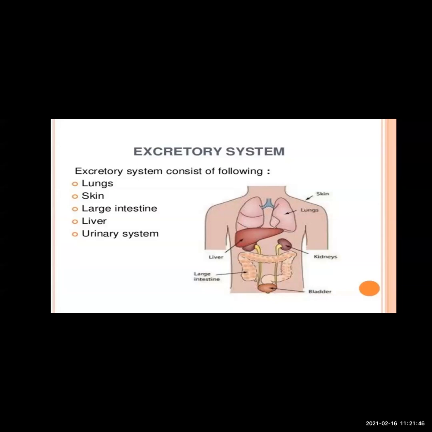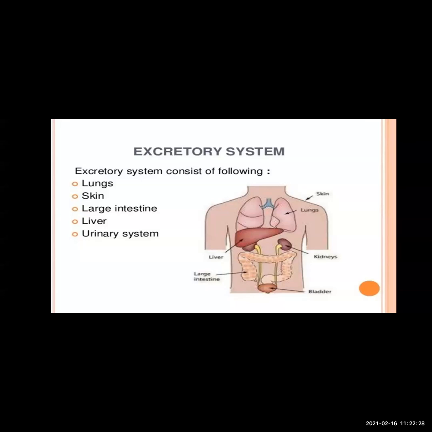Though the kidneys are the main organs of excretion in human beings, the skin and lungs also help in the process of excretion. Not just the kidneys but also other parts of our body like the skin, lungs, large intestine, liver, and urinary system all work together for expelling the waste which is being formed in the body. The waste material has to be removed, so every organ of our body helps in removing it.